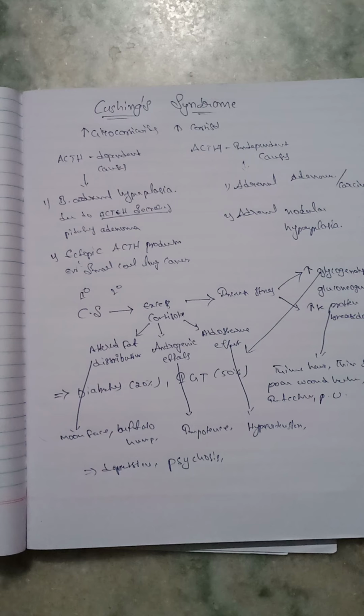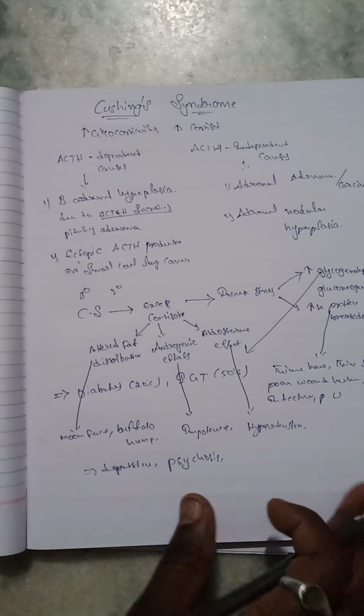So that was Cushing syndrome. The next one, we discuss Addison syndrome. What is Addison syndrome, and how does Addison disease form in our body?